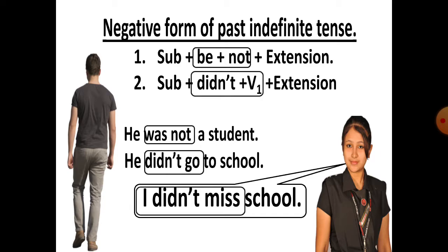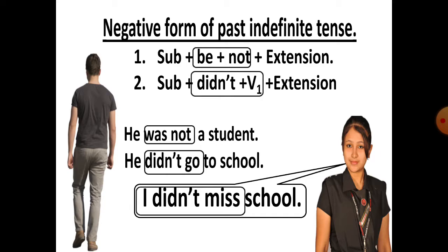And if verb 2 is used, then we have to use didn't or did not. But the verb will transform from verb 2 to verb 1. That means from past form to present form.